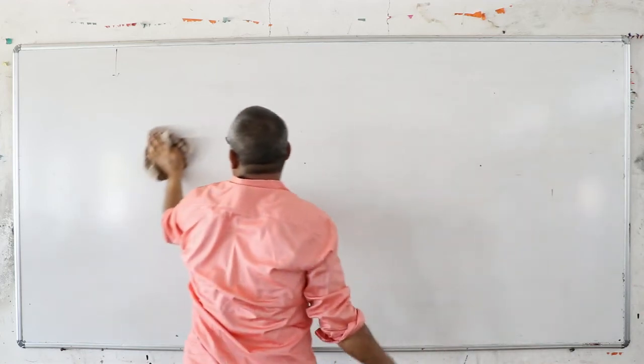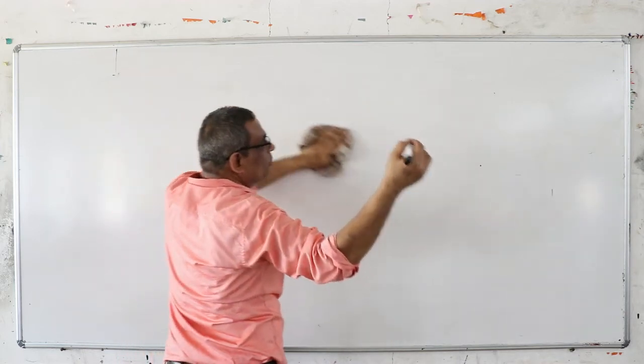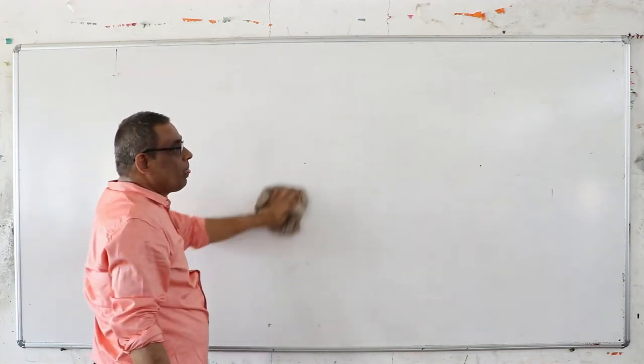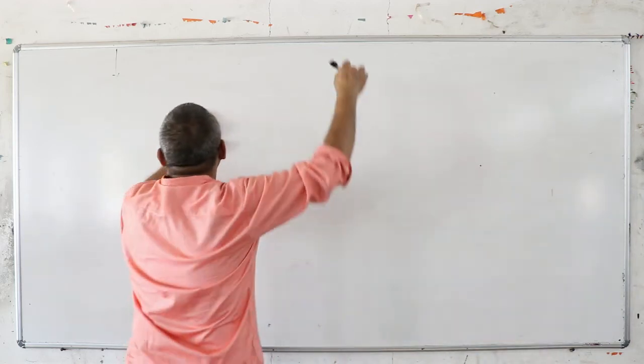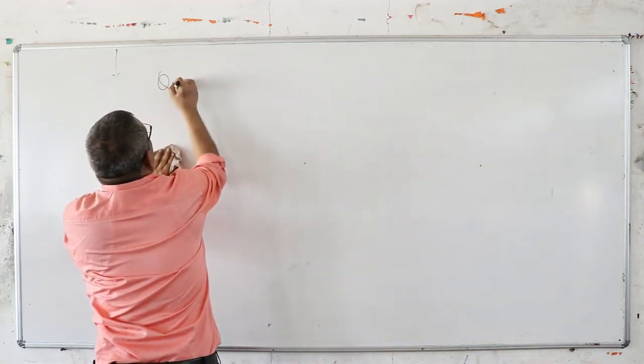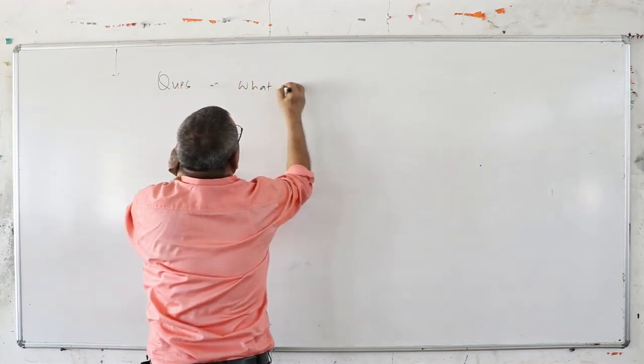Now we come to the main point. In many organic compounds, when you want to find the hybridization, you will draw the resonance structure. Now look, what is the hybridization of?